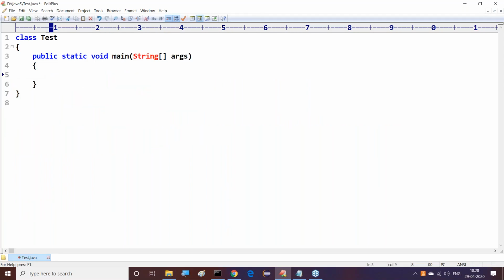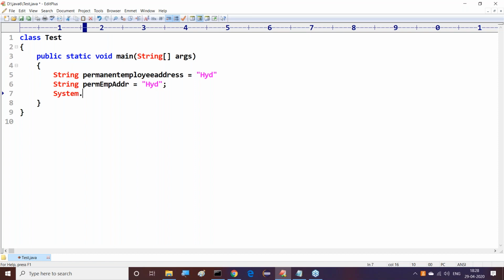Right, sir. Now I'm able to provide the first one. At the same time, I can go for String permanentEmployeeAddress is equal to, and provide a value like this. Both are possible. I can display both the values with System.out.println, copying what I provided here. Similarly, System.out.println of permanentEmployeeAddress.